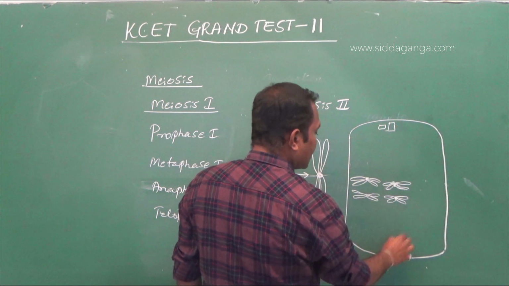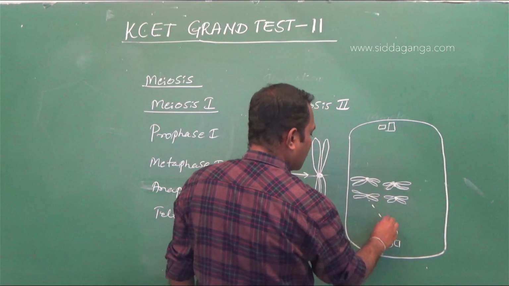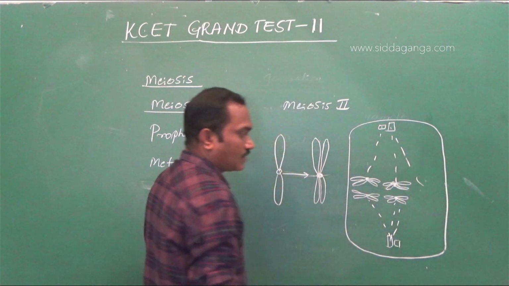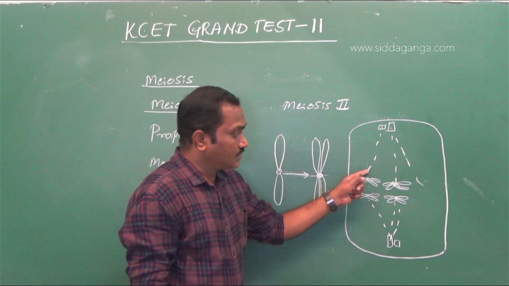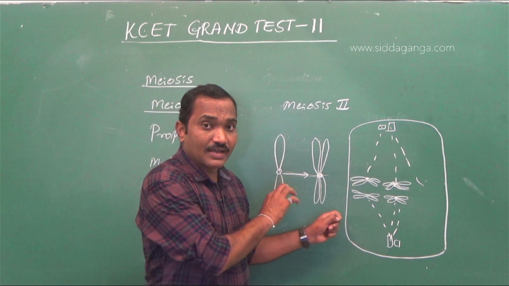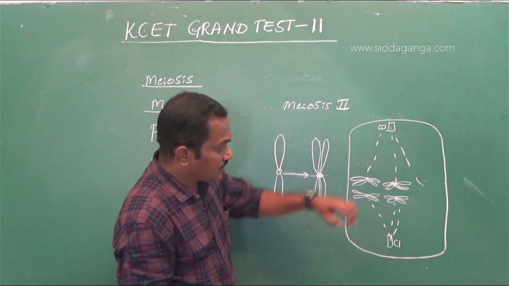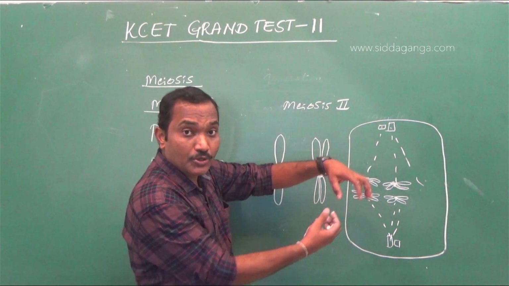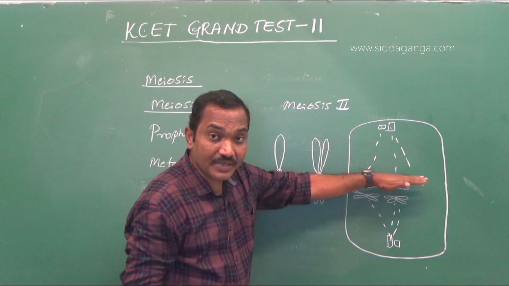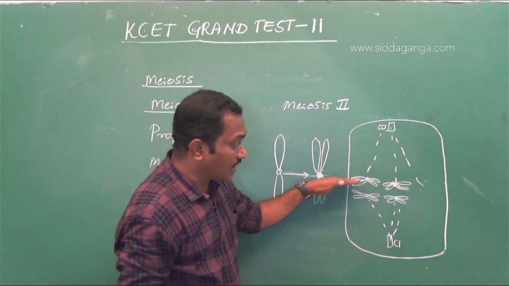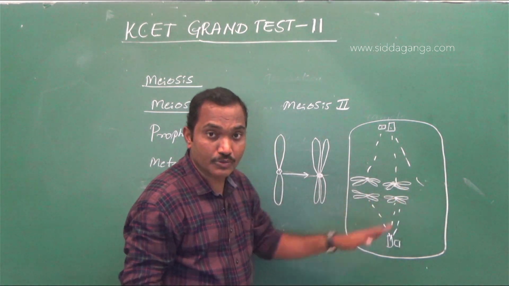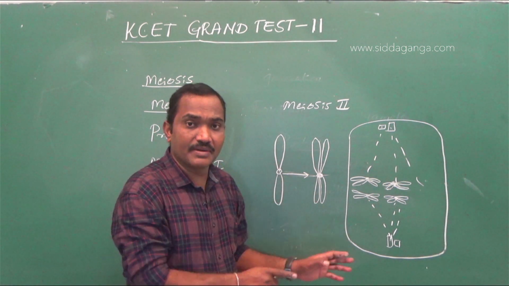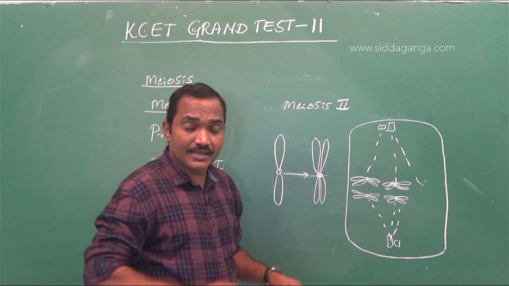So during anaphase, what happens? The spindle fibers will be attached to one side of the centromere, only one side. So during anaphase, the entire chromosome will be pulled towards the opposite pole. So you have 23 pairs, that means 46 chromosomes. So upper 23, lower 23 chromosomes. It will be randomly arranged. 23 chromosomes may not be exactly maternal and the other 23 may not be exactly paternal.